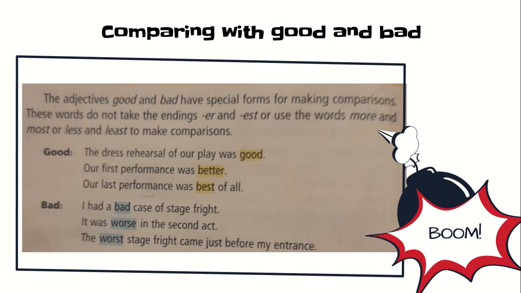Good: The dress rehearsal of our play was good, for 1. Her first performance was better, for 2. Our last performance was best of all, for 3 or more. For bad: I had a bad case of stage fright, for 1. It was worse in the second act, for 2. The worst stage fright came just before my entrance, for 3 or more.